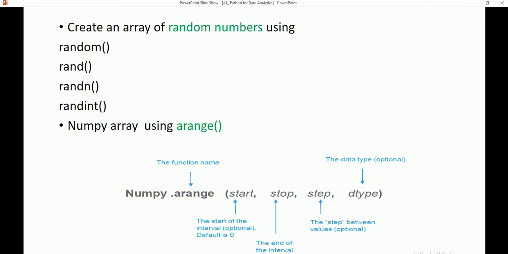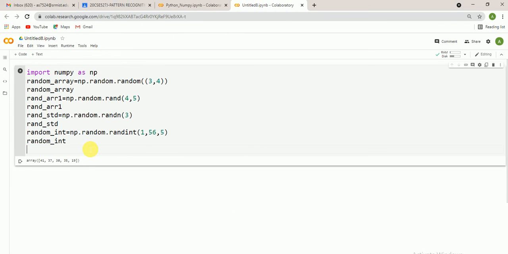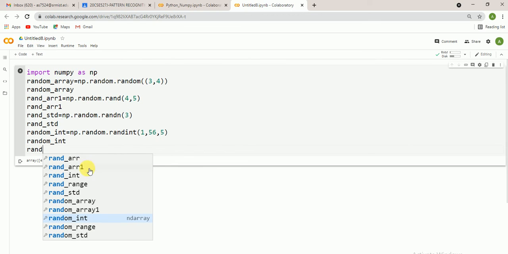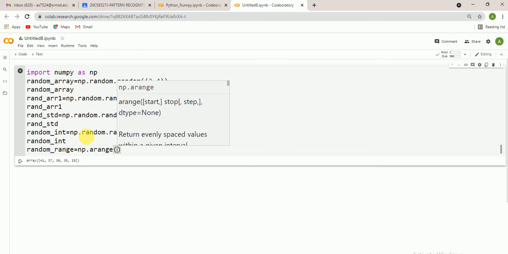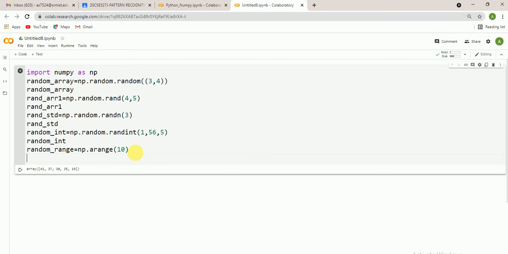Now let's see, suppose I give random_range equals np.arange. I give the value 10. So 10 values you want to create. Here it takes 0 to 9, because the default start is 0 and the default step size is also 1. Now print random_range. The values 0 to 9 are taken.